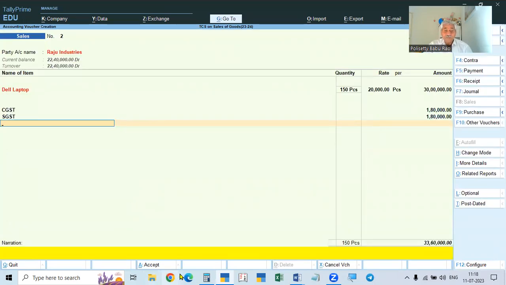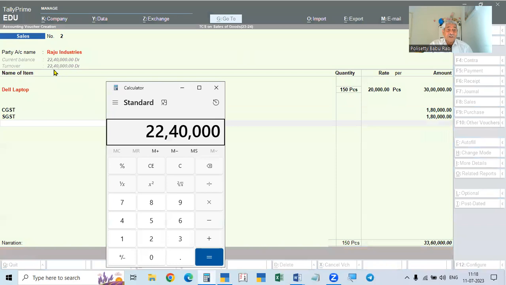Now you see what is the amount already crossed? 22,40,000 plus the present bill 33,60,000. Total amount is 56 lakhs. In that, the exemption limit is 50 lakhs. So 50 lakhs we have to omit, we have to leave it. So the excess amount is only 6 lakhs. So now we have to collect tax on 6 lakhs only.